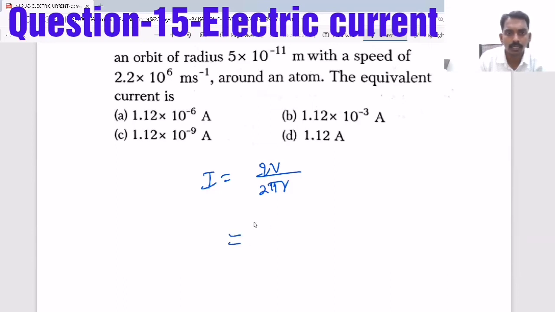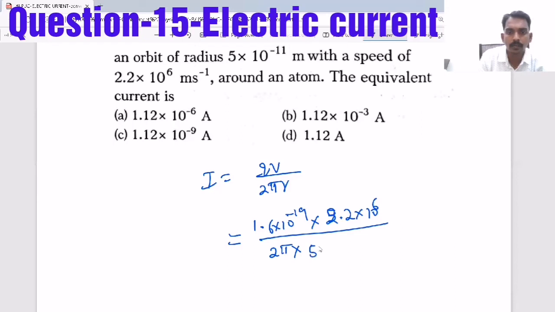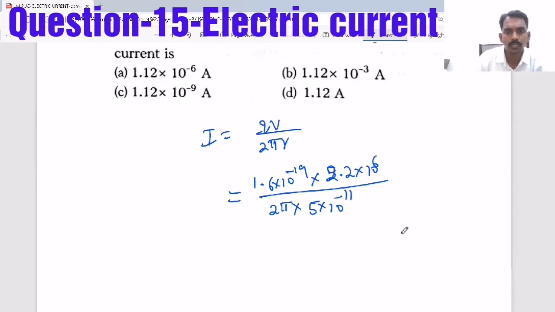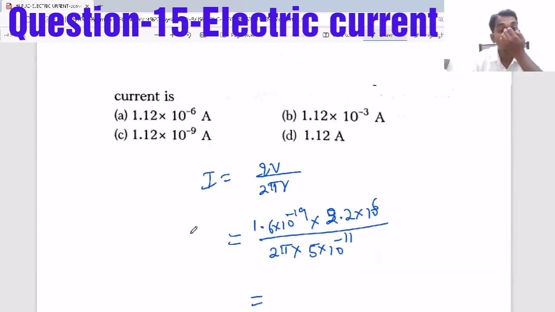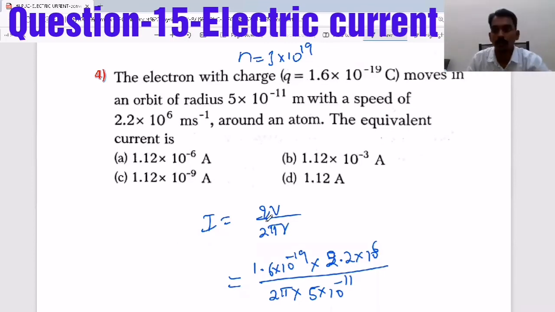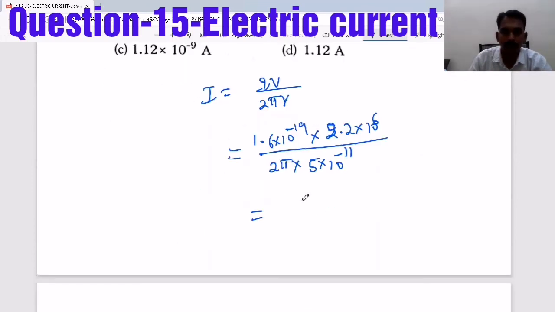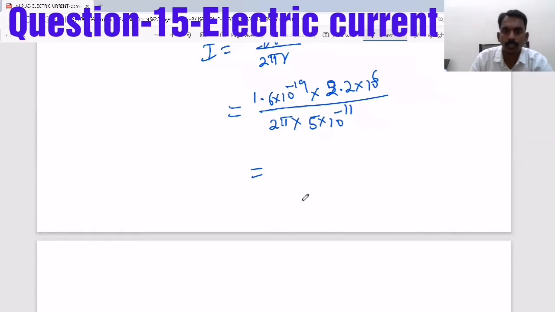The charge of electron is 1.6 into 10 power minus 19, and the speed is 2.2 into 10 power 6 by 2 pi into r, which is 5 into 10 power minus 11. So this is the current.